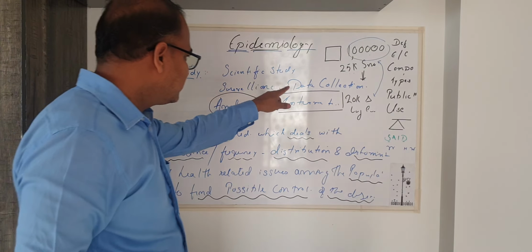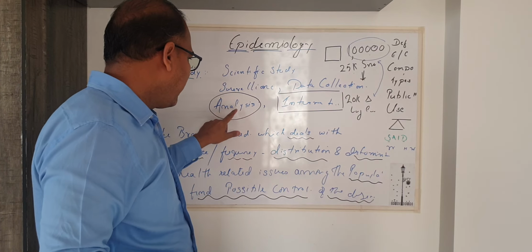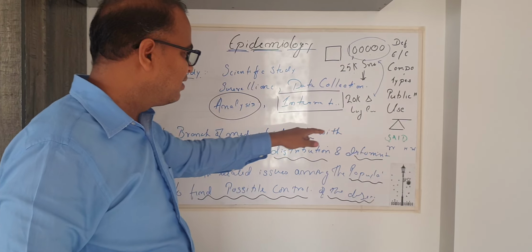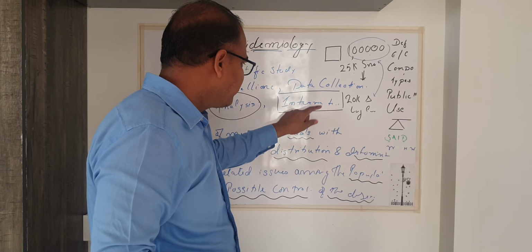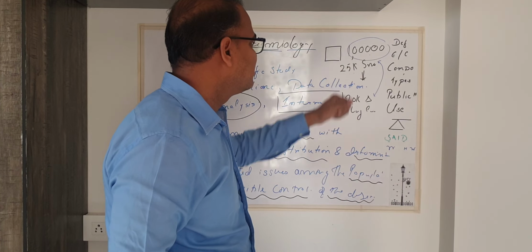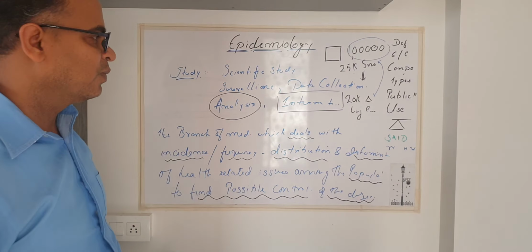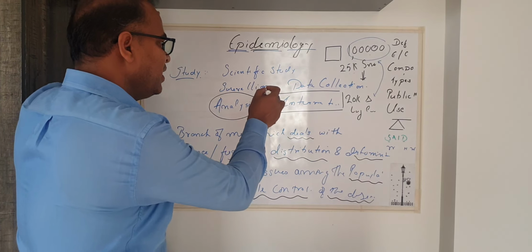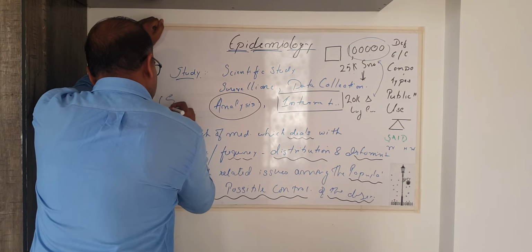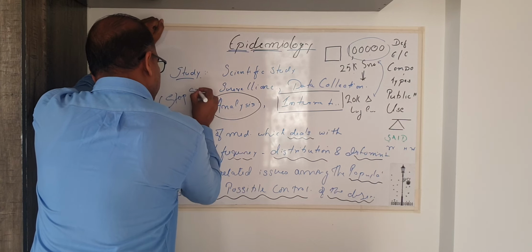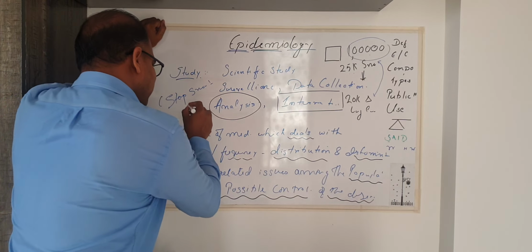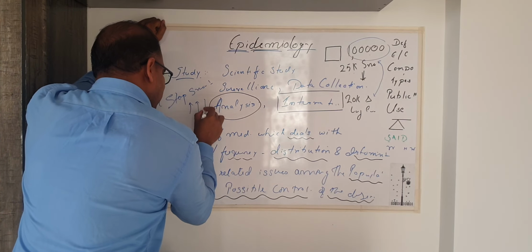Now we have got the data collection, right? Analysis is made in terms of statistics. Now intervention. What will be the intervention to prevent this from happening? Number one, the government can provide guidelines to stop smoking through various advertisements, and by increasing the rate of tobacco to prevent the sales.